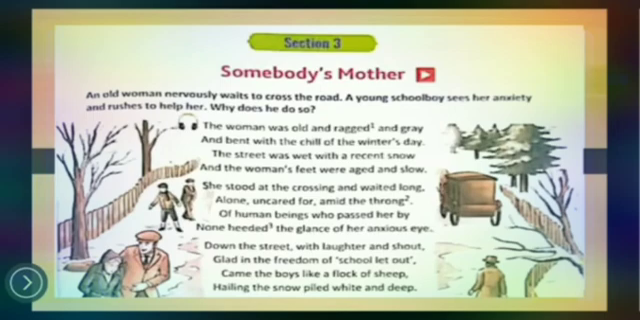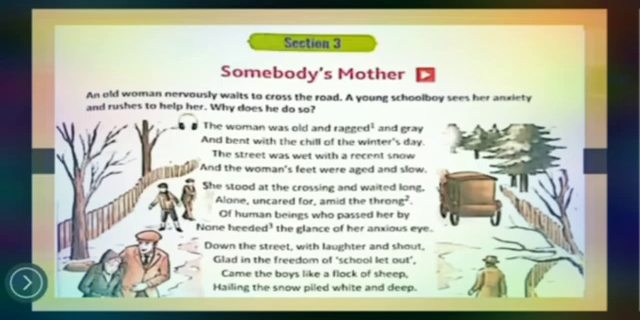Okay, this is not India. So we know that the weather is very chilly in foreign countries during the winter season. So she was bent with the chill of the winter's day. It means that she was feeling very cold. The street was wet with a recent snow. So there was a snowfall, due to which the street was wet. And the woman's feet were aged and slow.